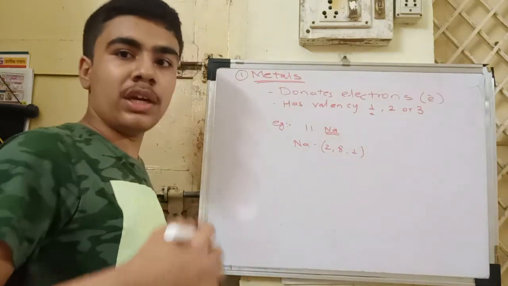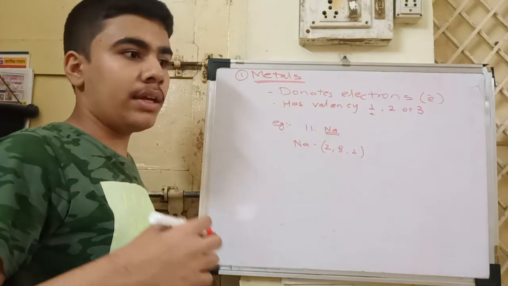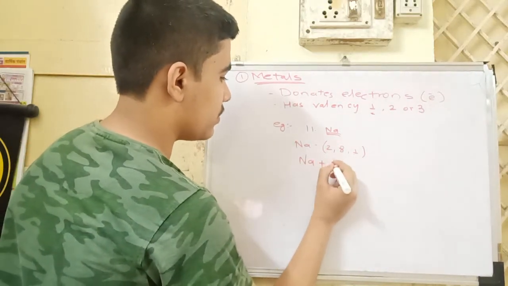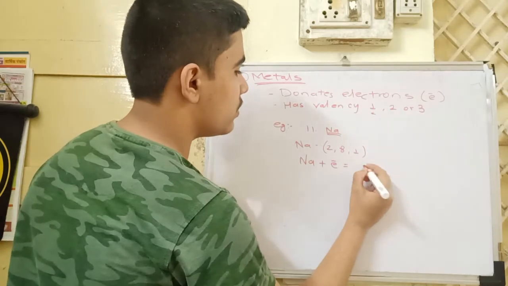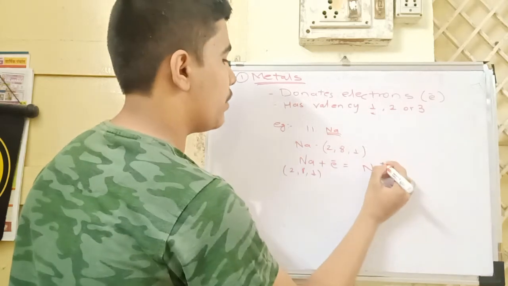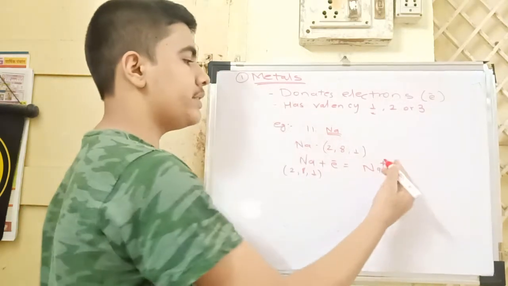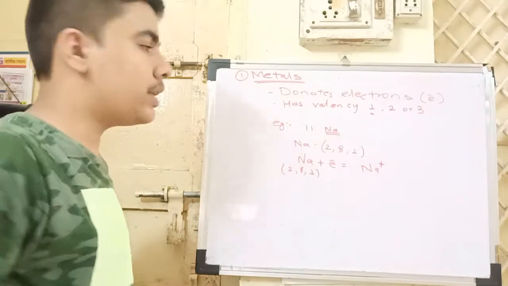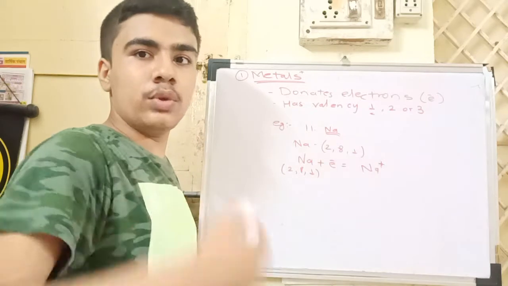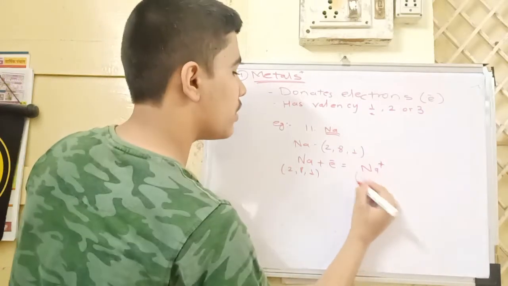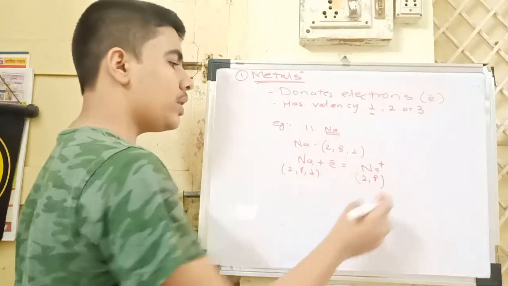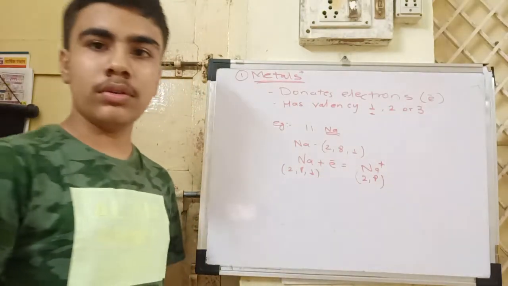When it forms a compound with another element like Cl, it will donate 1 electron and become Na+, getting a positive charge. Always remember that metals have a positive charge because they always donate electrons, not take electrons. When it donates 1 electron, it completes its octet as 2, 8.